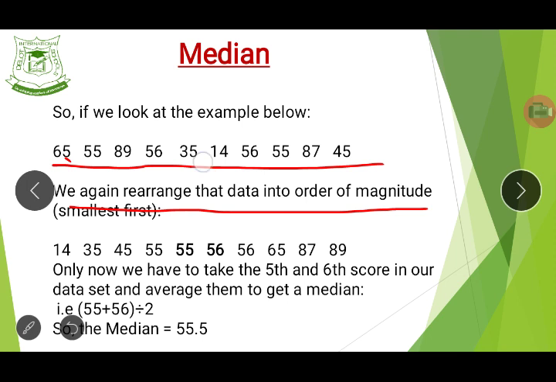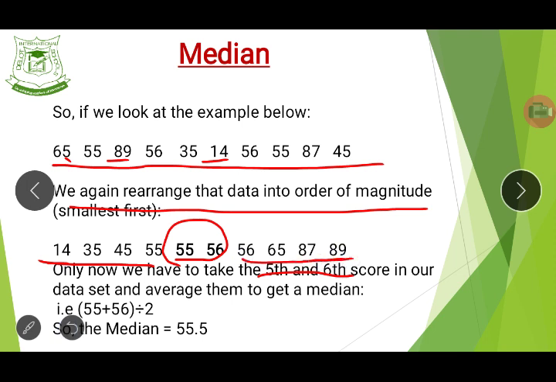The smallest number is 14. The highest number is what? 89. Where is 89? Good. 89 is here, and that's 14. Do you see now? In this case, we only have to take the 5th and the 6th score in our data set, because those are the numbers in the middle. You have 4 scores before it and 4 after it. Do you see that now?